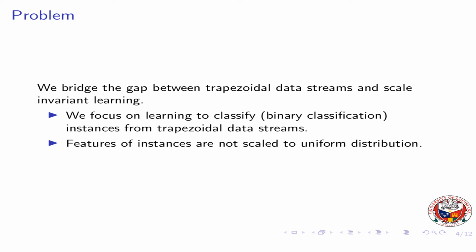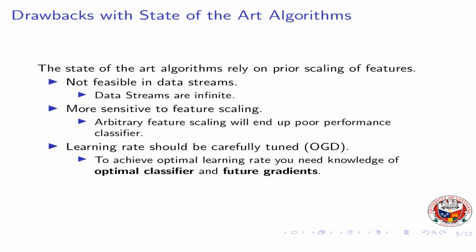We focus on learning to classify instances from trapezoidal data streams where features of the instances are not scaled to have uniform distribution. Let's see what the drawbacks are with the state-of-the-art algorithms for this problem. The state-of-the-art algorithms rely on prior scaling of the features, which is not feasible in a data stream because we assume data streams are infinite. They are more sensitive to feature scaling. Arbitrary feature scaling will end up with a poor performing classifier.